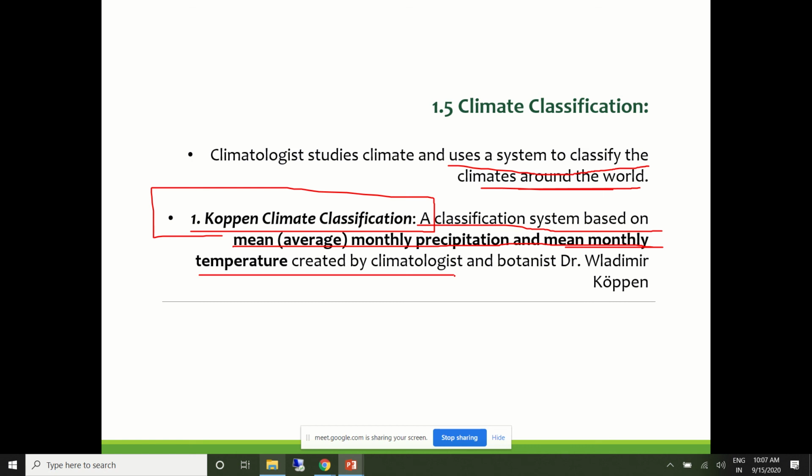We will be going through the details of this classification in coming slides: how he has done it, what parameters he has used, and how we read this climate classification map. This is one classification.